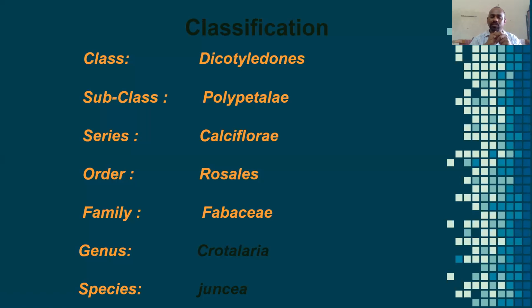See students here, for example, we take one flower. It has a total of 4 whorls, or 4 layers. The lower one is called the calyx, and the second one the petals, the third one androecium, and the fourth one gynoecium.